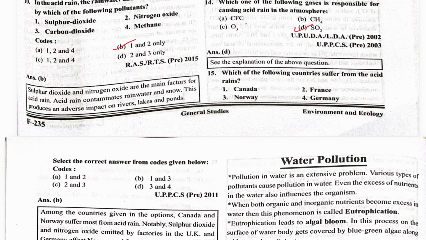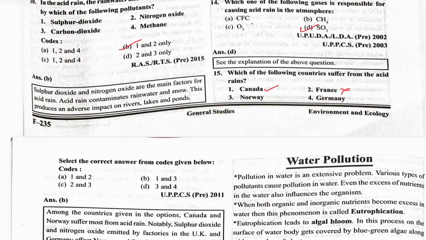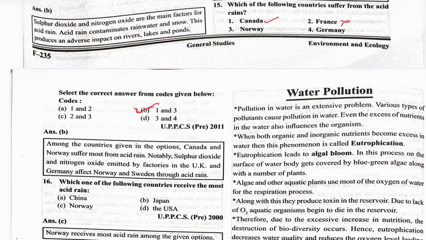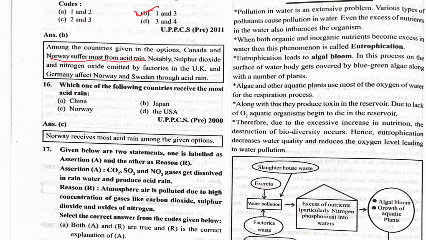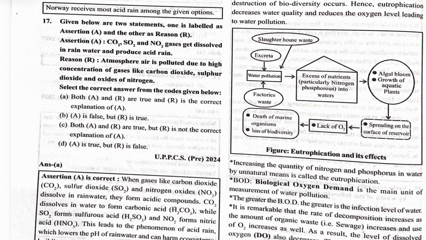Which of the following countries suffer from acid rain? Canada, yes. France is a clean country. Norway, yes. So 1 and 3 is the correct option: Canada and Norway. Among the countries given in the options, Canada and Norway suffer most. Which one of the following countries receives the most acid rain? That is Norway.